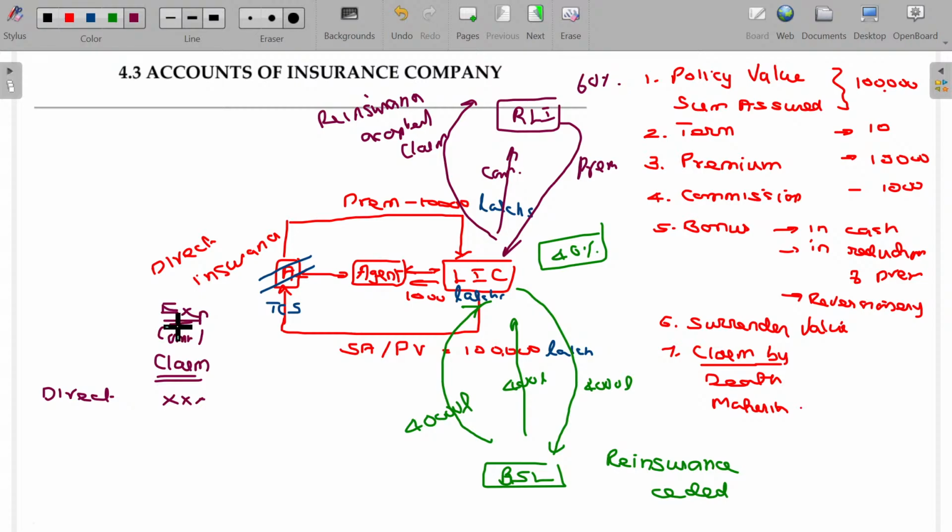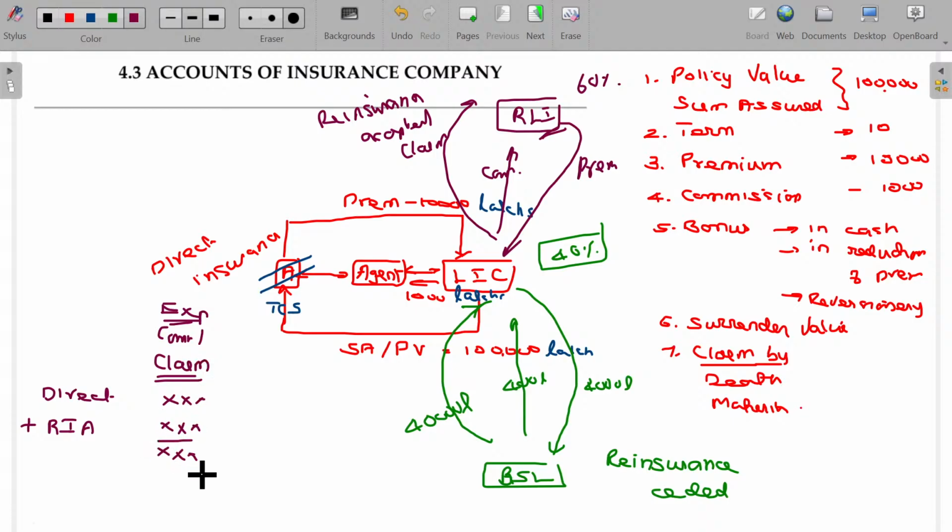And commission for the direct business is also an expense, plus reinsurance accepted. I get a part of the business from another insurance company, and then the other insurance company demands some commission. So I'm paying him, so that commission payable will also be my expense.